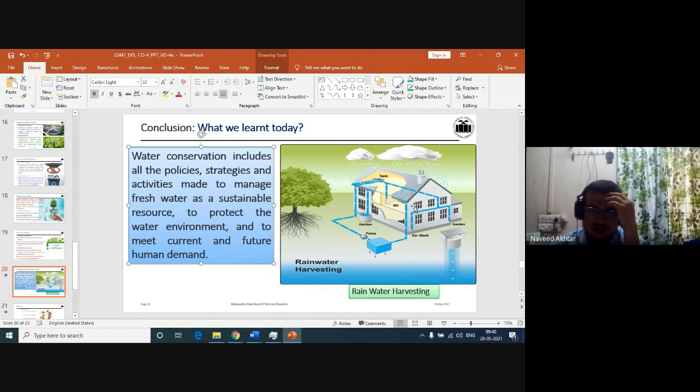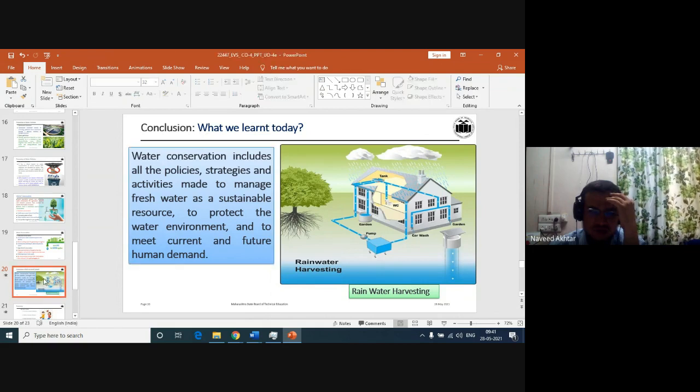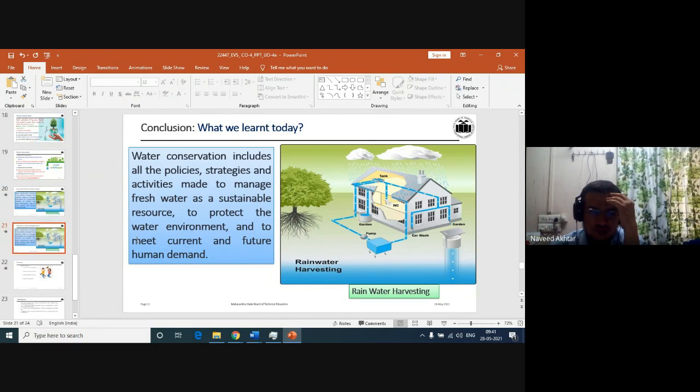by putting in a system that will collect the roof water into a tank, and we can store that roof water. That can be used for gardening, for car washing, for other purposes, or for the recharge of our ground well. So that is nothing but called water harvesting.